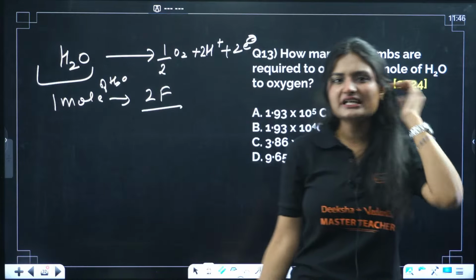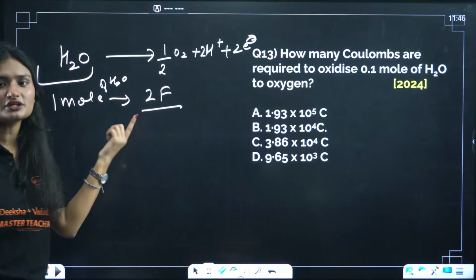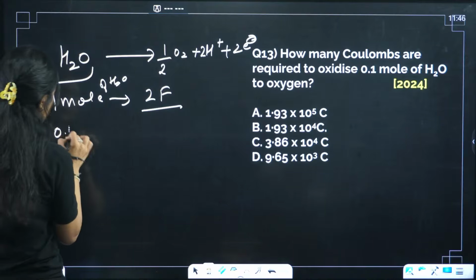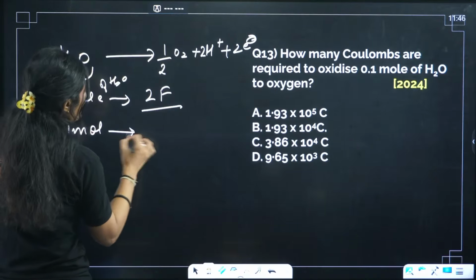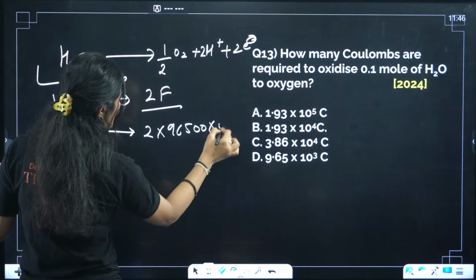Faraday is in coulombs, right? 96,500 coulombs. So that much charge is required by 1 mole of water molecules. Now, how many moles are there? 0.1 mole. For 0.1 mole, it will be 2 times 96500 times 0.1.